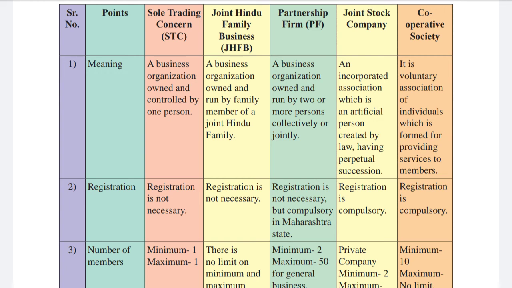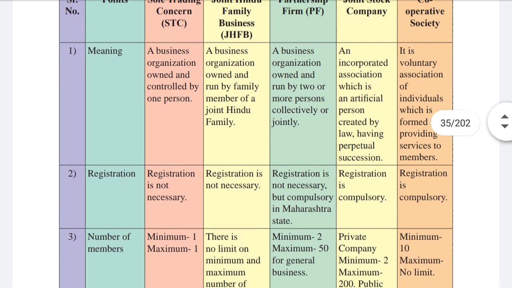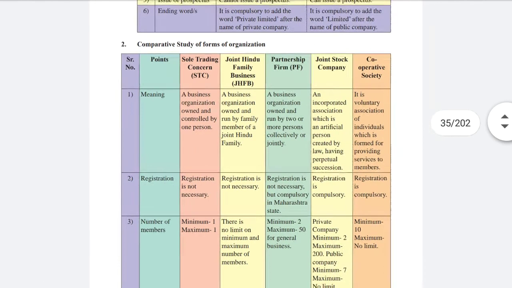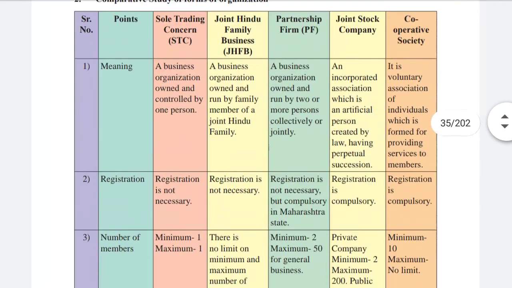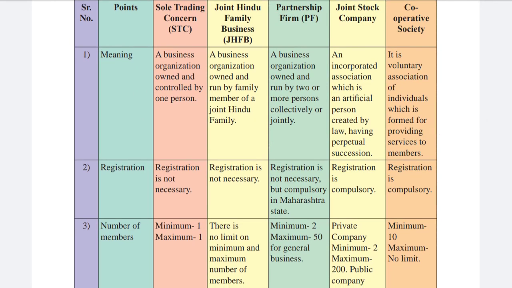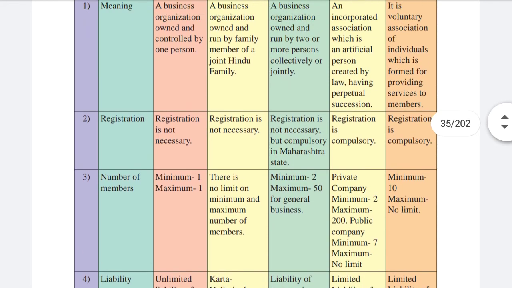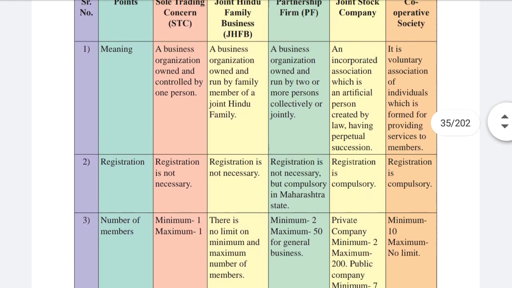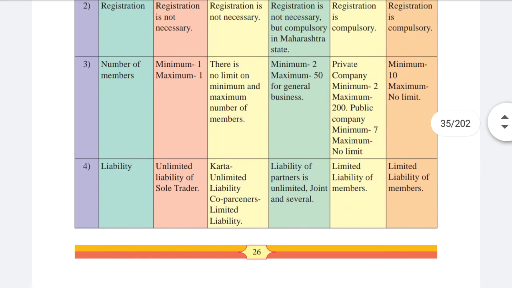Then number of members: in sole trading, only one will do. Joint Hindu family business, there is no limit of minimum and maximum number of members. In a partnership firm, maximum 50. And joint stock company, private company, minimum 2 to maximum 200, and public company, minimum 7, maximum no limit. And for cooperative society, minimum 10 members, maximum no limit.